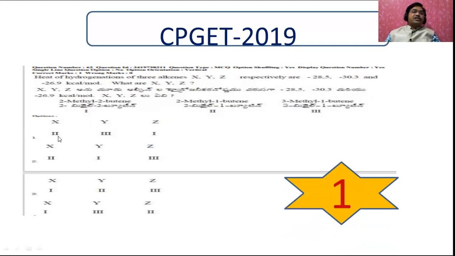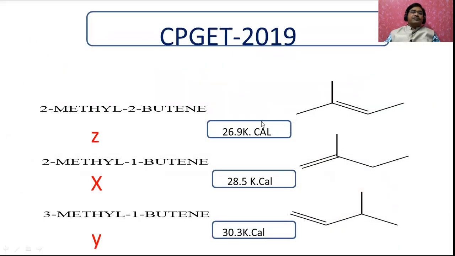X is going to be the second compound. Y is going to be the third compound, meaning this is going to be Y. And Z is going to be this compound. Let me explain how it is. See, the 2-methyl-2-butene energy is 26.9, which is the very lowest energy.